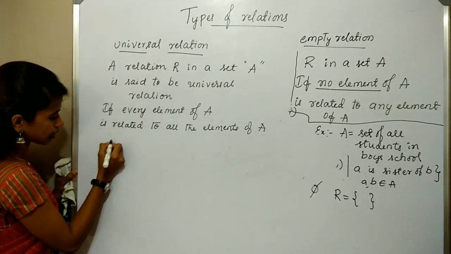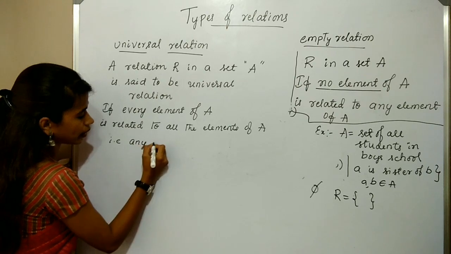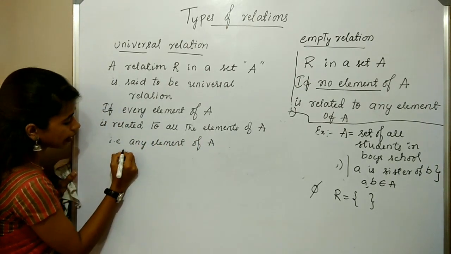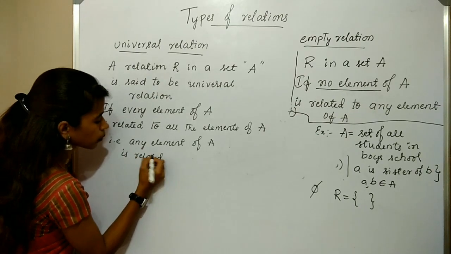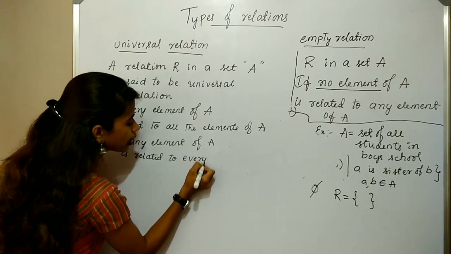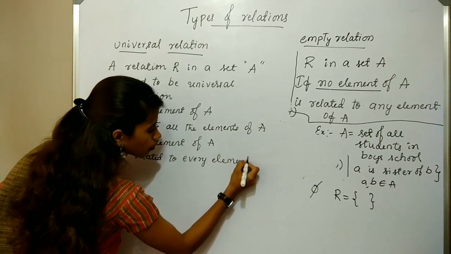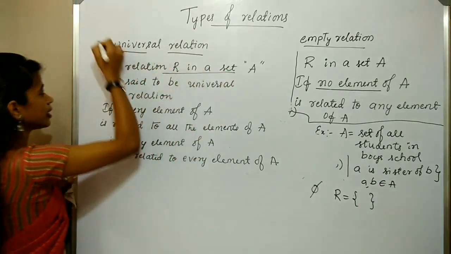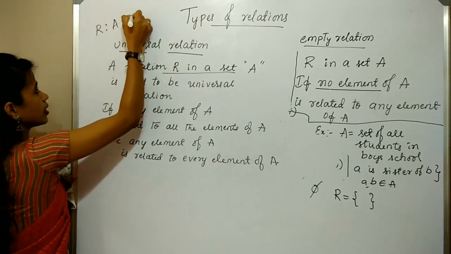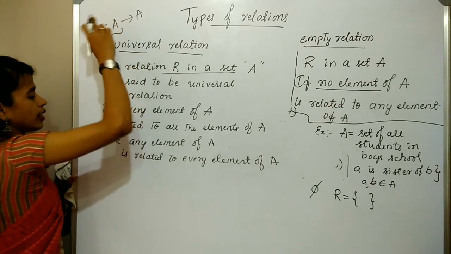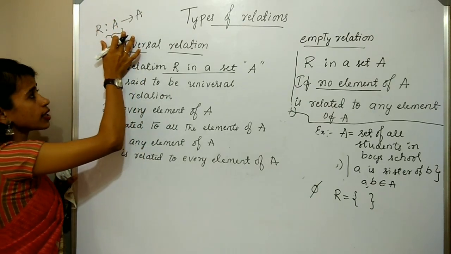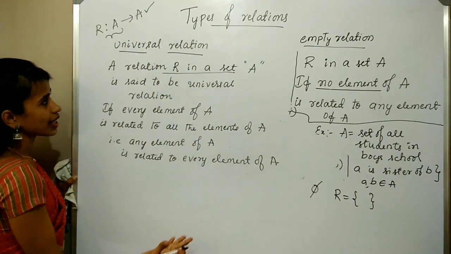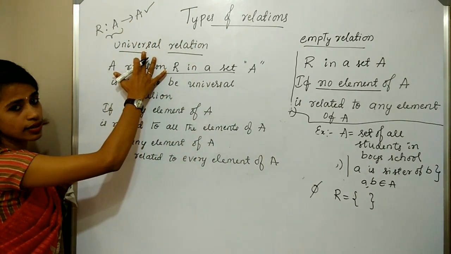So that is, we can say any element of A is related to every element of A. So that is the relation R in a set A. Any element of A is related to every element of the set A. Then we say that that relation is universal relation.